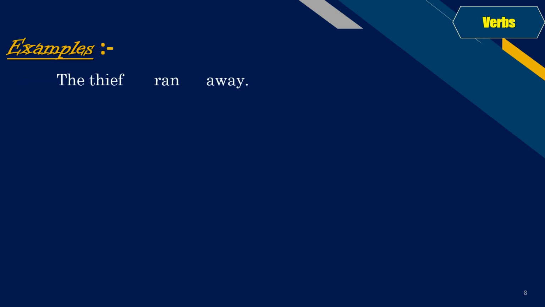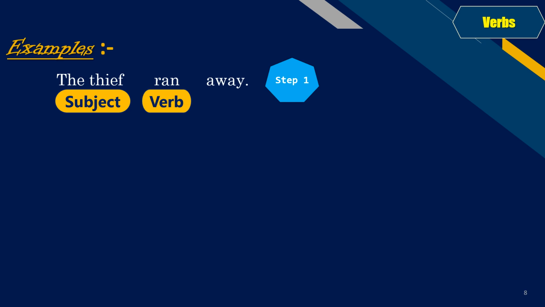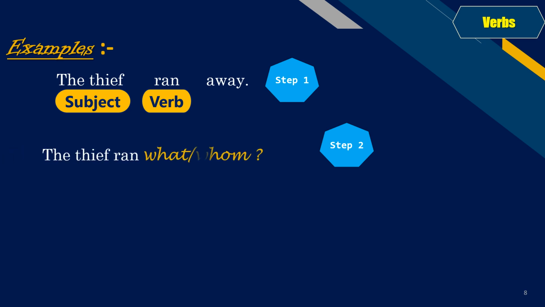Another example for the same thing. The thief ran away. Again, we have to follow step number 1. Identify the subject and the verb. The subject here is the thief and the verb is ran. Now ask those questions in step number 2. And the questions are, the thief ran what or the thief ran whom?